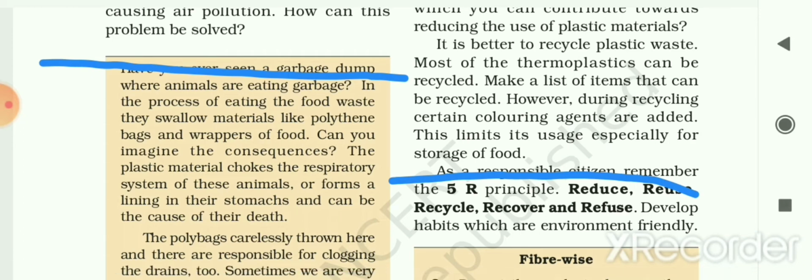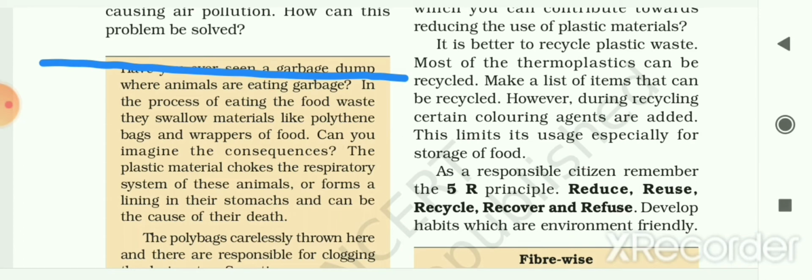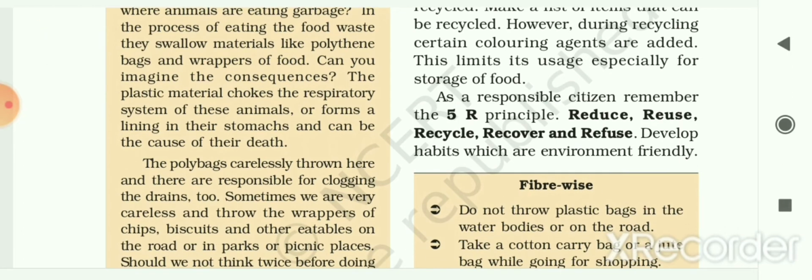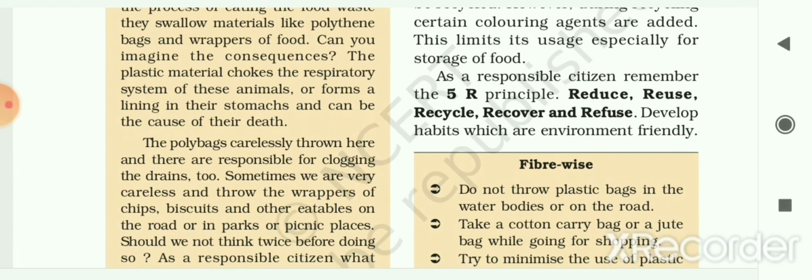While making this type of container or this type of plastic or recycling, certain agents are added to give the color, and that is why it limits the usage of plastic. Now to reduce the use of plastic, there is the 5R principle. As a responsible citizen, we have to remember that 5R principle, that is reduce, reuse, recycle, recover and refuse.